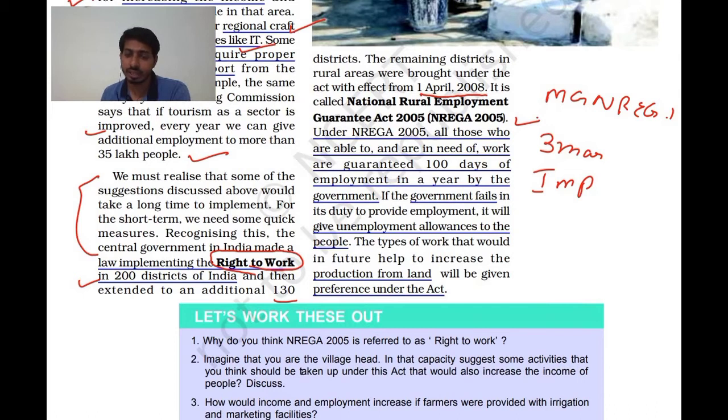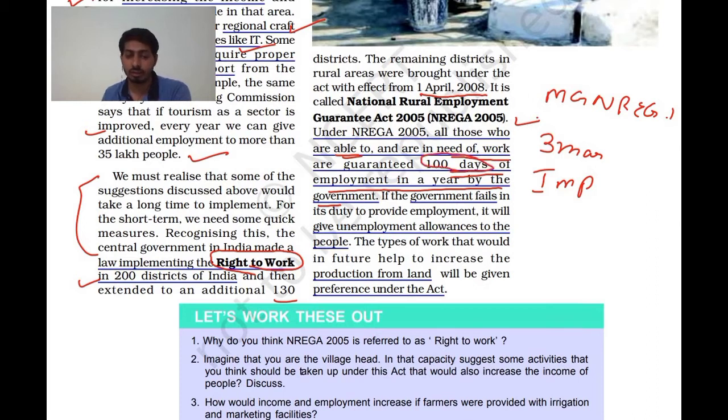Under NREGA 2005, all those who are able to, meaning they can do work, we are not talking about the dependent population, and are in need of work are guaranteed 100 days of employment in a year by the government. So the government will provide you 100 days of work. This you need to remember.